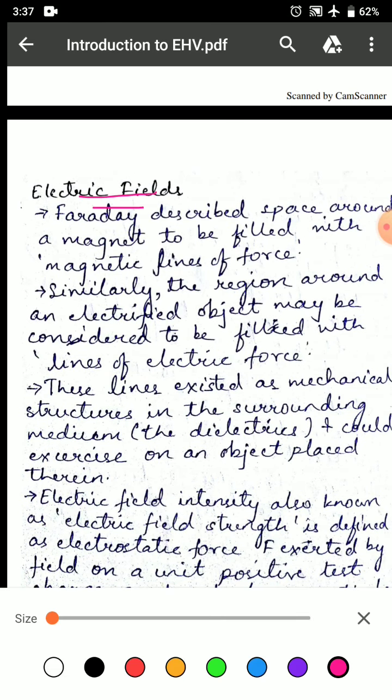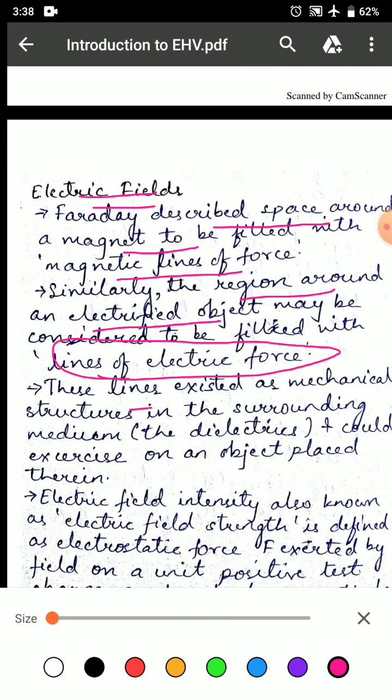Electric fields. Faraday described the space around a magnet to be filled with magnetic lines of force. Similarly, the region around an electrified object may be considered to be filled with lines of electric force. These lines existed as mechanical structures in the surrounding medium, that is, dielectric, and could exercise force on an object placed therein.